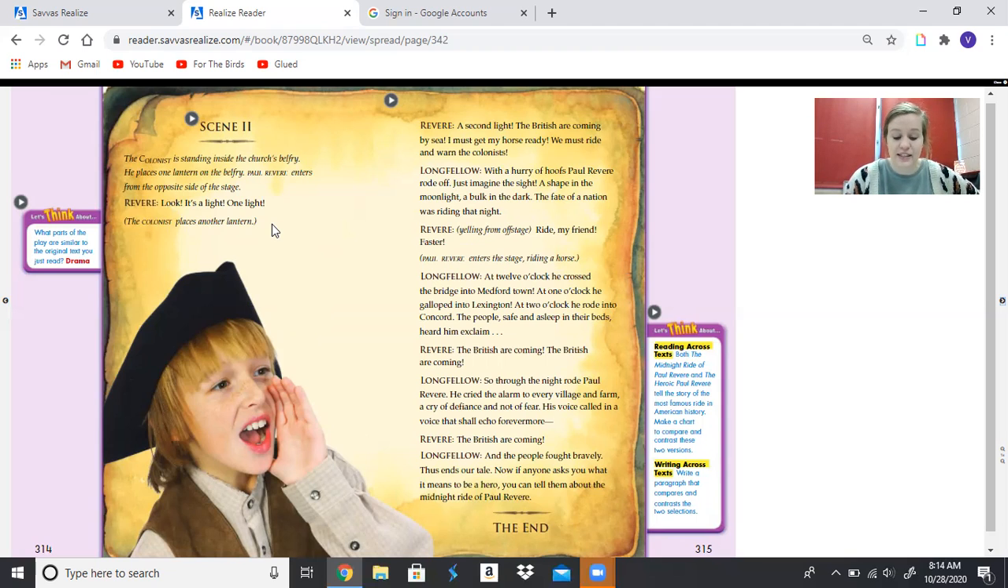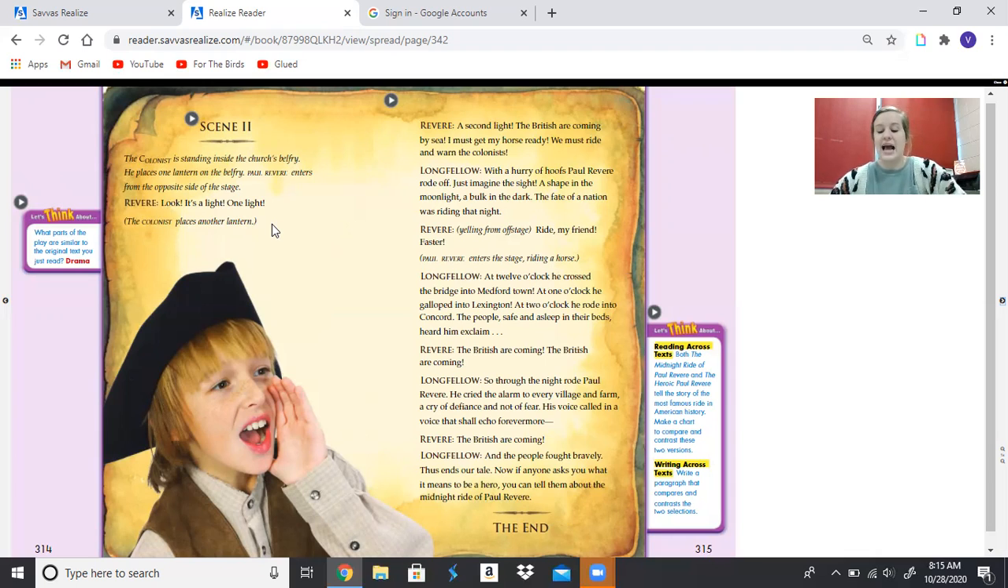At 12 o'clock, he crossed the bridge into Medford town. At 1 o'clock, he galloped into Lexington. At 2 o'clock, he rode into Concord. The people, safe and asleep in their beds, heard him exclaim, "The British are coming! The British are coming!" So through the night rode Paul Revere. He cried the alarm to every village and farm, a cry of defiance and not of fear. His voice called in a voice that shall echo forevermore. "The British are coming!" And the people fought bravely. Thus ends our tale. Now, if anyone asks you what it means to be a hero, you can tell them about the midnight ride of Paul Revere.